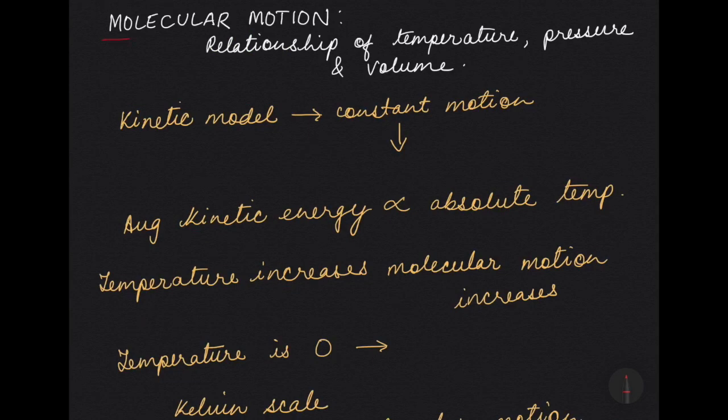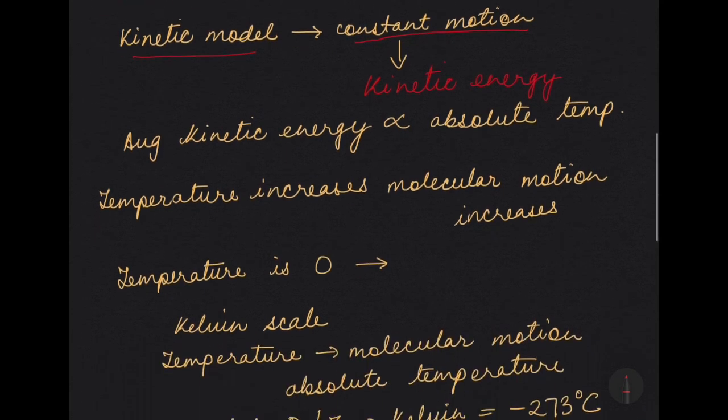Next, we come to molecular motion and the relationship of temperature, pressure, and volume. Now, according to the kinetic model, the particles or molecules of a substance are always in constant motion. Since they are moving, they contain kinetic energy. All moving particles possess kinetic energy.